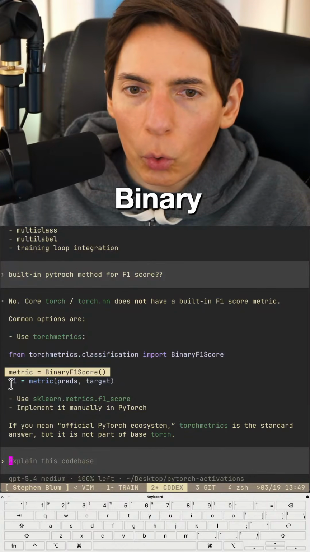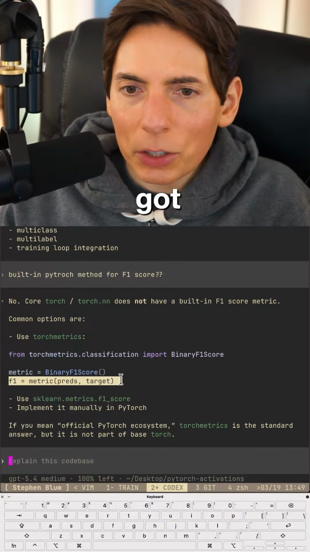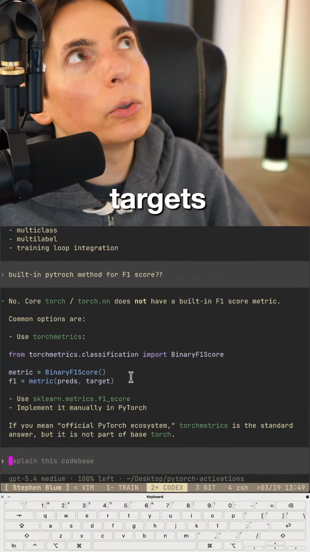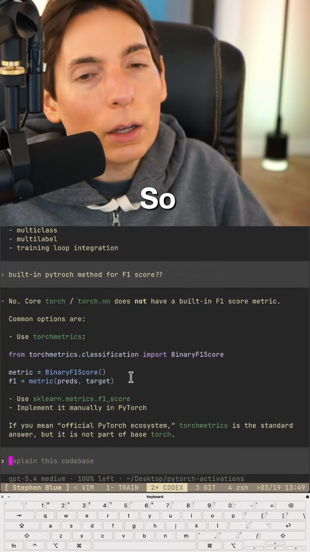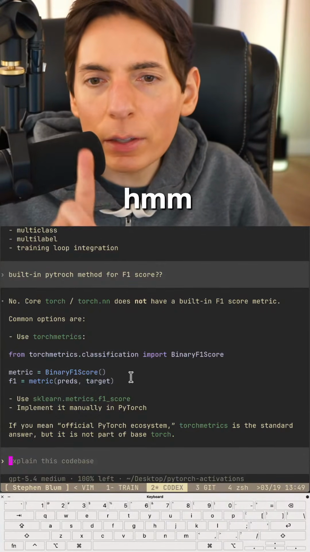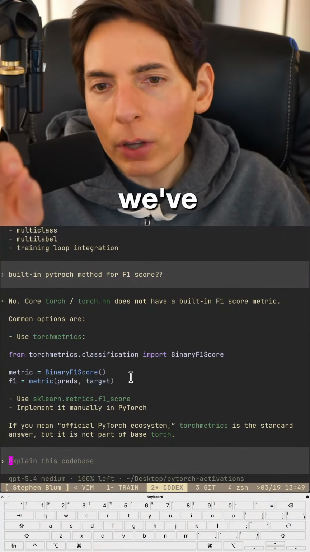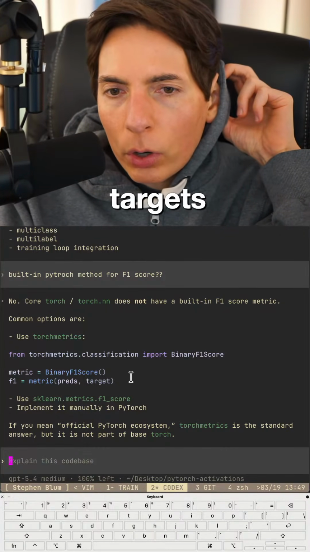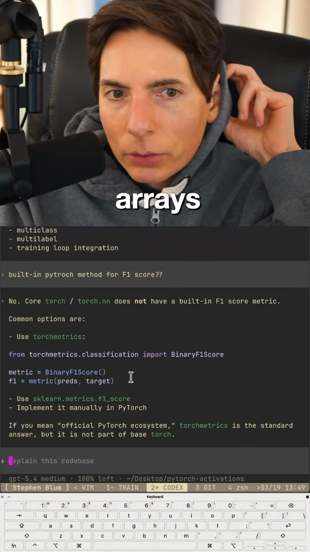Binary F1 score. And then we've got our predictions and our targets. So what I could do is, I need to think about this for a second, because the way we've built this up, we need to get all the answers and all the targets in their own arrays. So I've got to think about that first.